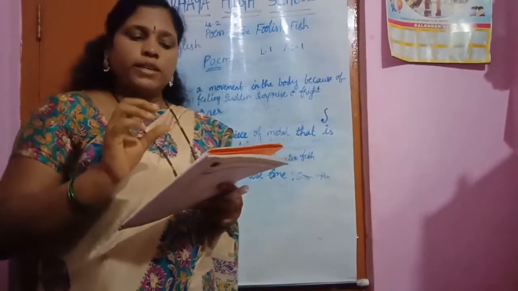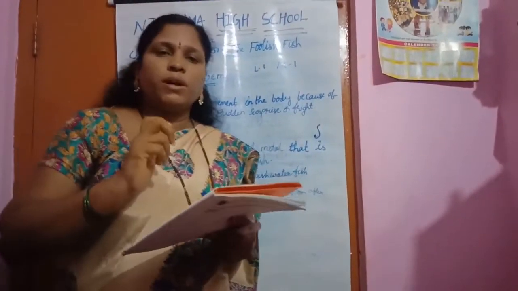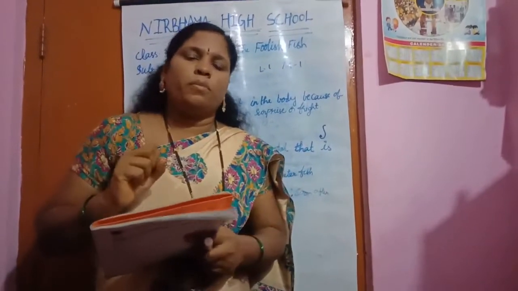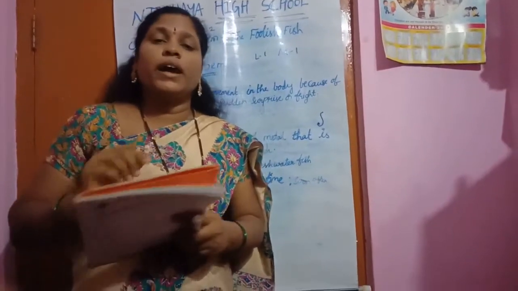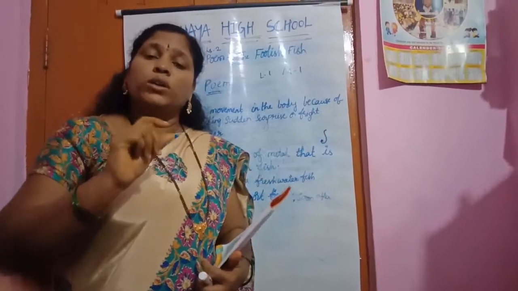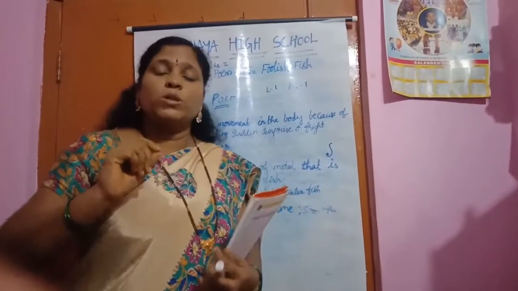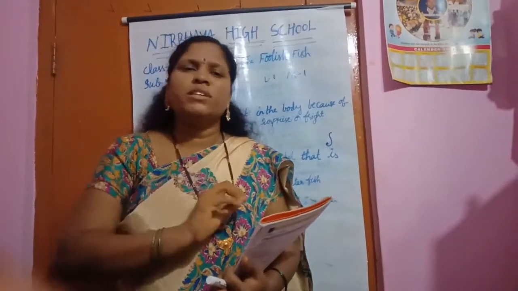What happened? The little fish saw a worm and it went and asked the mother fish that I want that worm. Then what did the mother fish tell? She told that it is not a worm. It is a hook. To cover the sharpness of the hook, they put a worm. But what happened? The little fish did not listen to the mother's word.